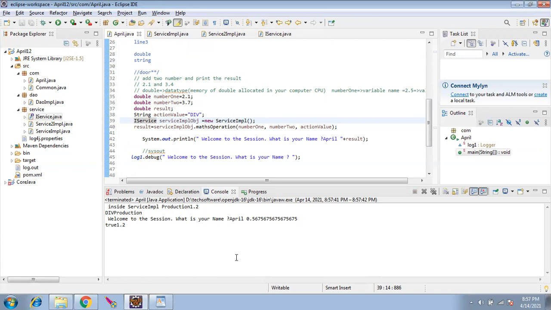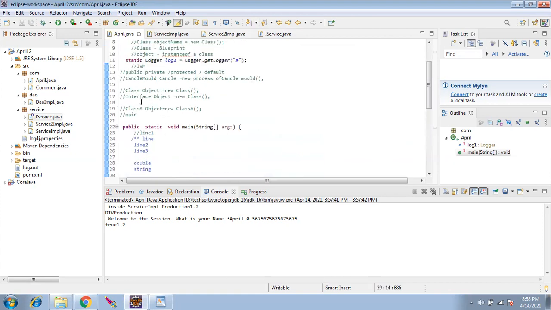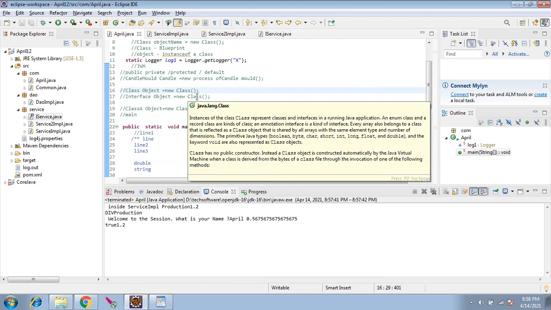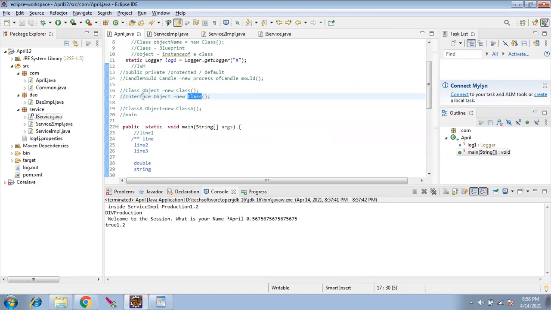Yes. So try it out. Try out the extends and the implements keywords, because the rest of the things we are going to do will depend on interface and inheritance. These are key concepts. In future, whenever I write, I'll be writing of this type only: interface equal to new class. Mostly we'll not use the other way. We'll use interface equal to new class, provided this class is implementing this interface.